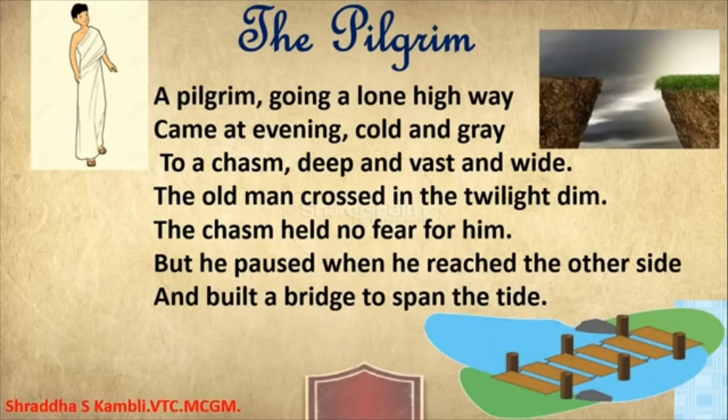So what are we talking about? These are the first few lines of this poem. The pilgrim was going a lone highway. That is, he was going someplace and the road and the path was very lonely. And in the evening he came to a place where there was a deep chasm. Now what is a chasm? Look at the image of the arrow on your screen, children. Can you see this particular image? Look at it carefully. What can you see?